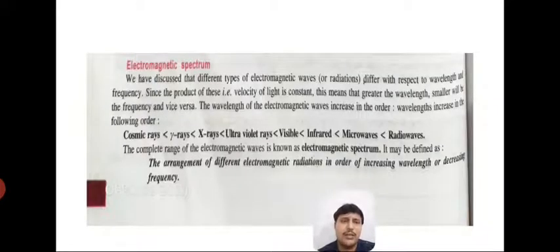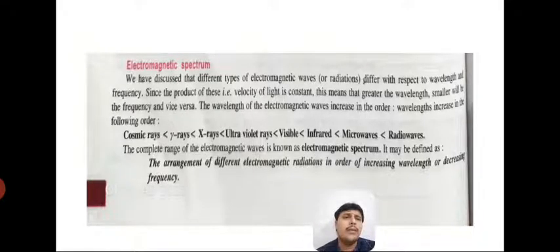Now this is the order, we can say, of the electromagnetic spectrum. We have discussed that different types of electromagnetic waves or radiations differ with respect to wavelength and frequency. Since the product of these, that is the velocity of light, is constant, this means that greater the wavelength, smaller will be the frequency, and vice versa, right? So this is very much important: greater the wavelength, smaller will be frequency, and if smaller the wavelength, then greater will be frequency.